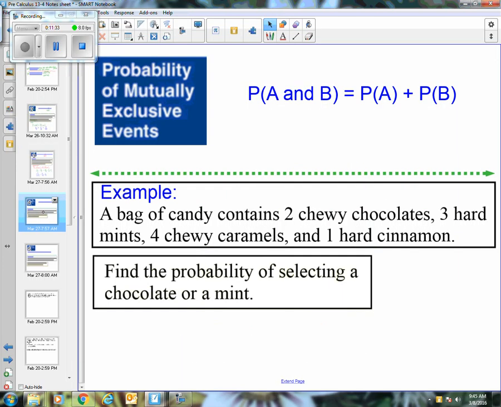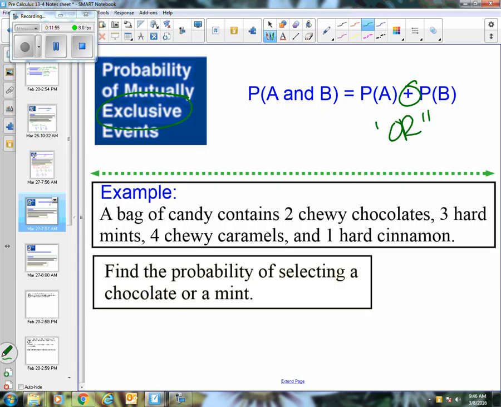Okay, so let's switch gears now and let's talk about the difference between exclusive versus inclusive. So mutually exclusive events. So this means it's a single event. So there's one thing happening. And in exclusive, it means the two choices that you have are separate from one another. There's no overlap. And notice the probability of both things happening, we have now the sum in between.